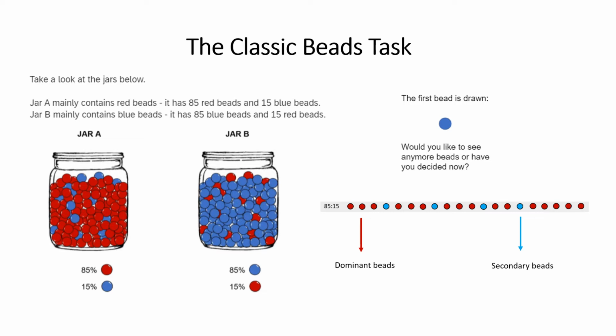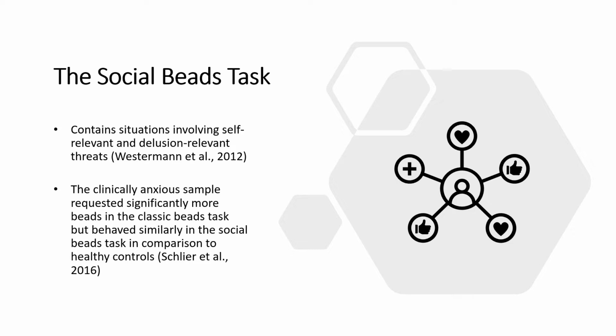Likewise, the blue beads are termed secondary beads, which refer to the least frequently occurring bead color in a given full sequence. Given the abstractness and the absence of threat cues in the classic beads task, one could argue that the information processing biases in anxiety will not be triggered in line with the propositions outlined by several cognitive models of anxiety. So far, only one study had investigated the specificity of jumping to conclusion bias in social anxiety.